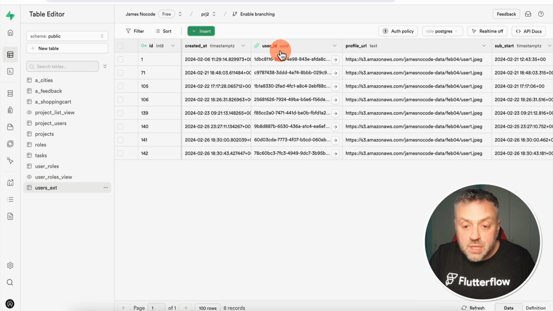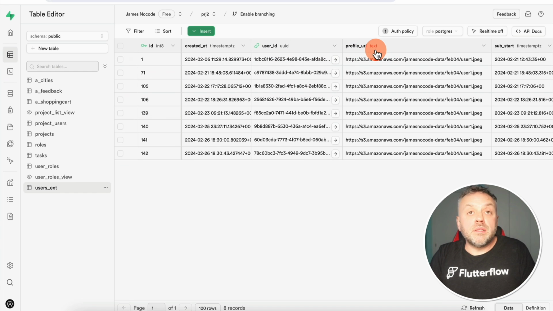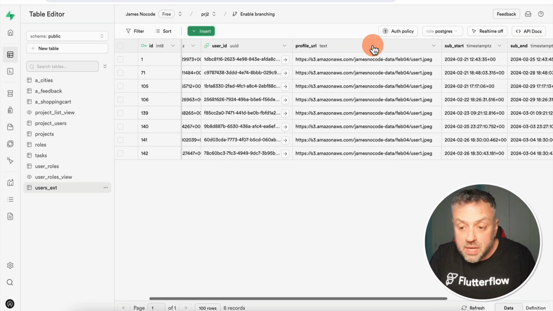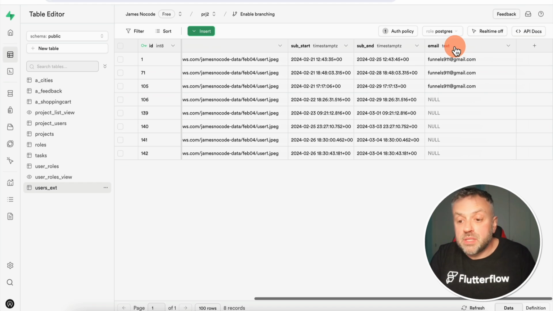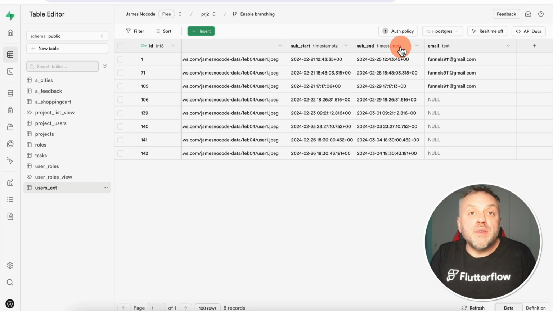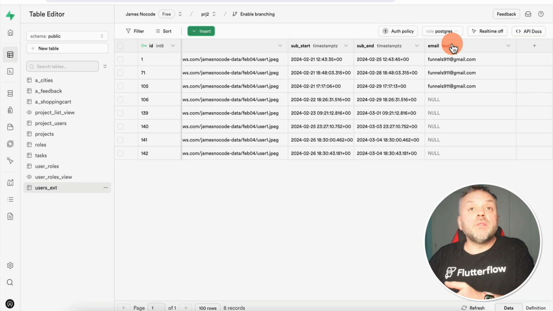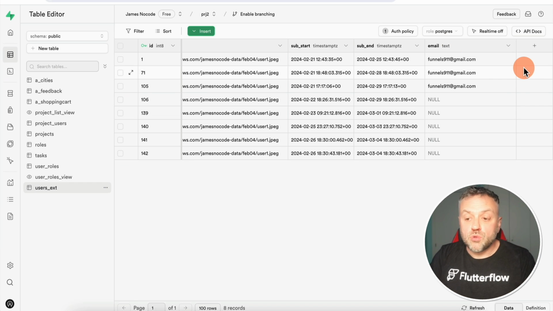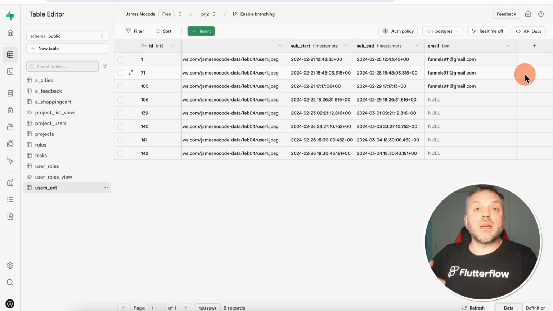Now, you may have noticed that these are relatively simple and self-explanatory fields, right? I have text, I have timestamp, and I have text. But what if I wanted to create a field that did something special? As an example, let's say I had a field called city, where we were storing the city where the user lives. Well, because we have that field that stores the user's location, I can create another field that will pull in the coordinates. Okay, so one field can be storing the city, and another field can use a custom extension or a built-in extension to automatically look up the coordinates of another field.